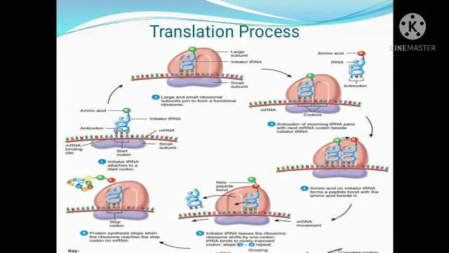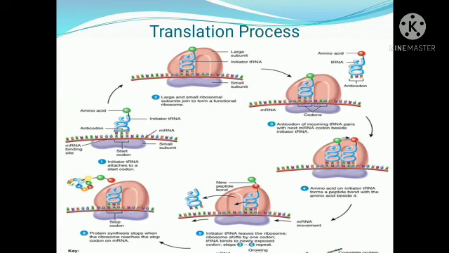So in the first step, the ribosomal subunit gets attached to the start codon AUG of the messenger RNA, and the corresponding tRNA UAC gets attached to the mRNA with the amino acid methionine in it.